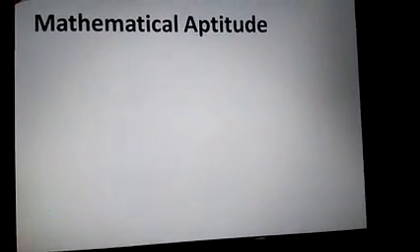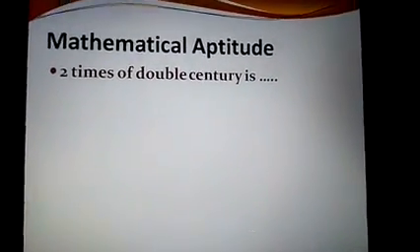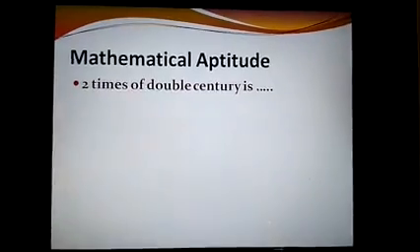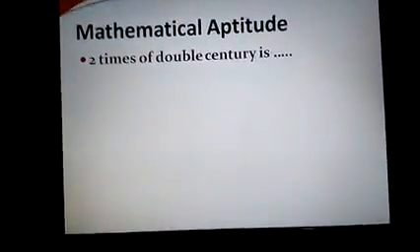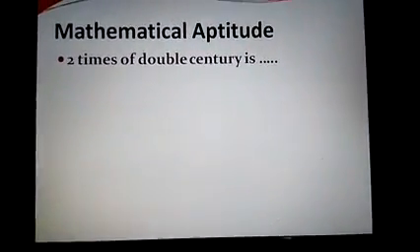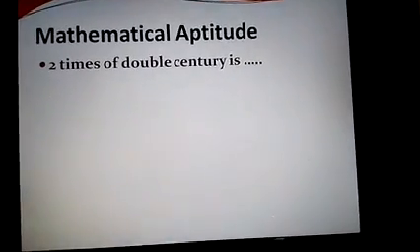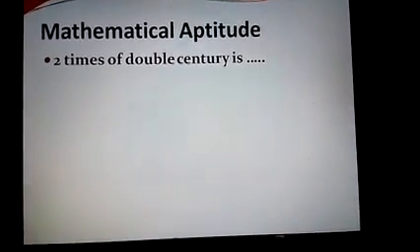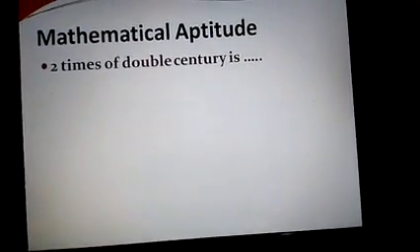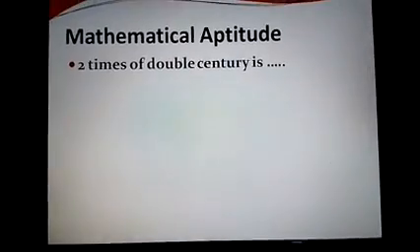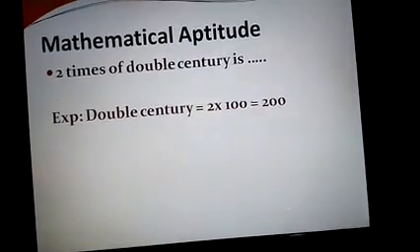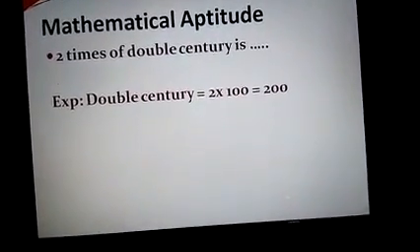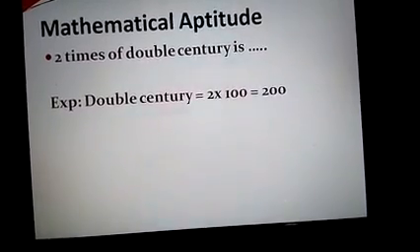Now let us go for the second part, that is mathematical aptitude. Now look here. What is given? 2 times double century. What did we learn in the multiplication chapter? We have taught you century means 100, double century means 200, triple century means 300. 2 times means 2 multiplied by that number. Let us see. Double century means 2 into 100. So 2 multiplied by 100 will be 200.